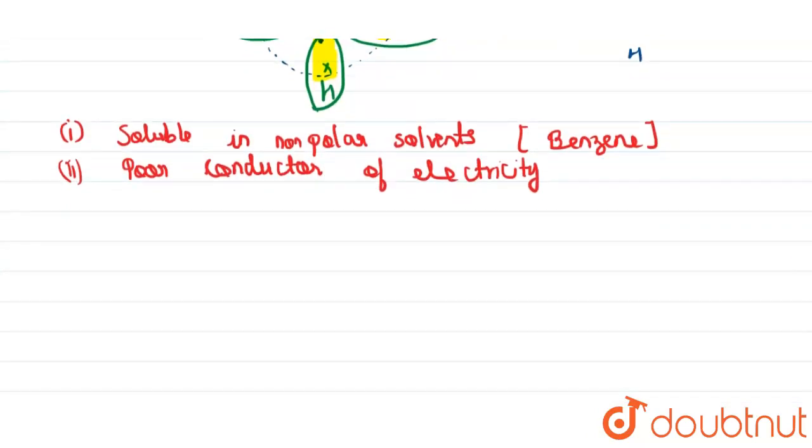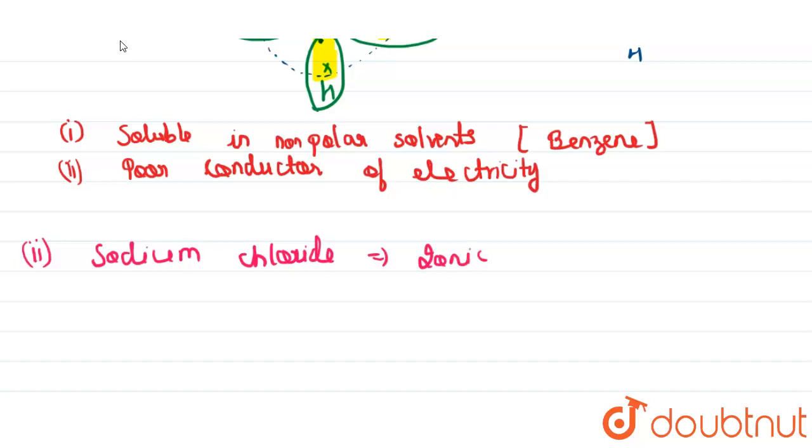So this is for methane. Let us discuss sodium chloride. It is an ionic compound. So how is sodium chloride formed?